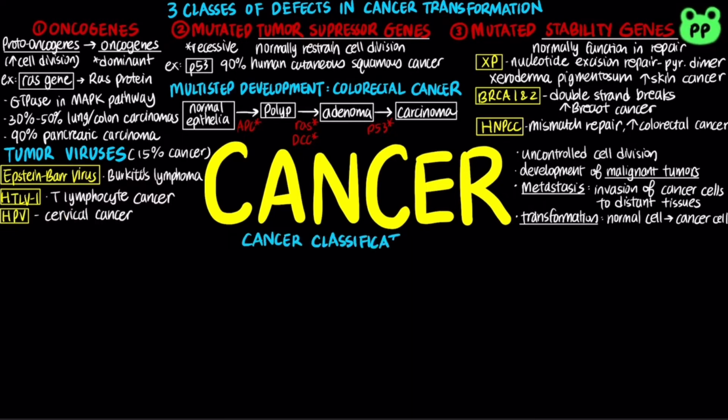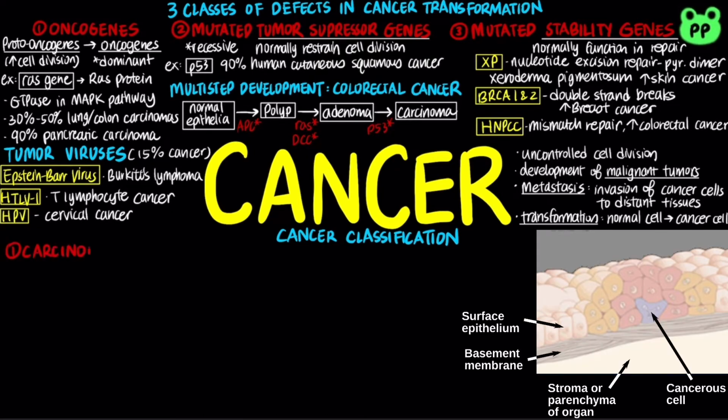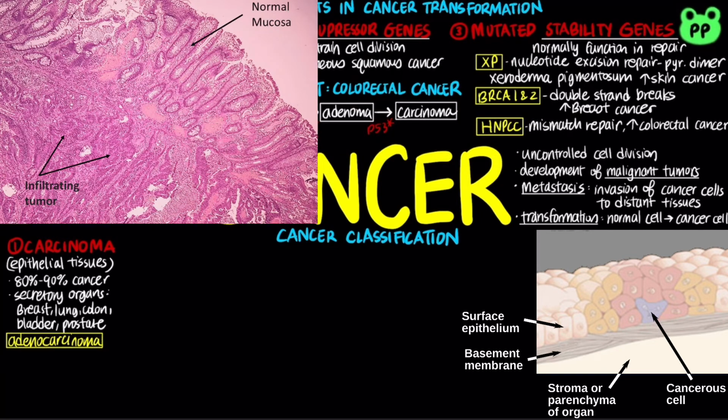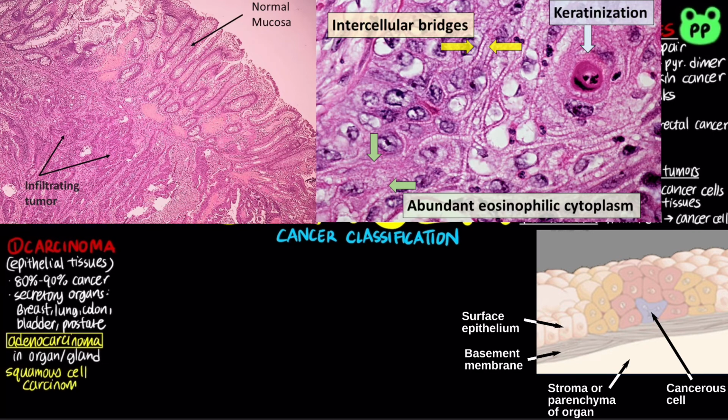Cancers can be classified into 6 categories based on tissue types. Carcinoma originates in the epithelial tissues, which cover our skin and line our internal organs. Carcinomas account for 80 to 90% of all cancer cases and usually affect organs capable of secretion, including breast, lungs, colon, bladder, and prostate. They are divided into 2 major subtypes: adenocarcinoma, which develops in an organ or gland, and squamous cell carcinoma, which develops in the squamous epithelium.